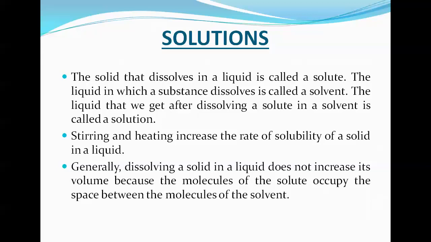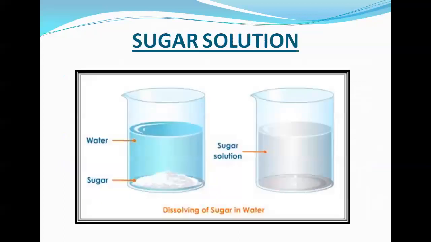Understood? Next, see. This is sugar solution. Once again we see. Take a beaker or glass. Take some water and add some sugar. Stir well, and then we get sugar solution.